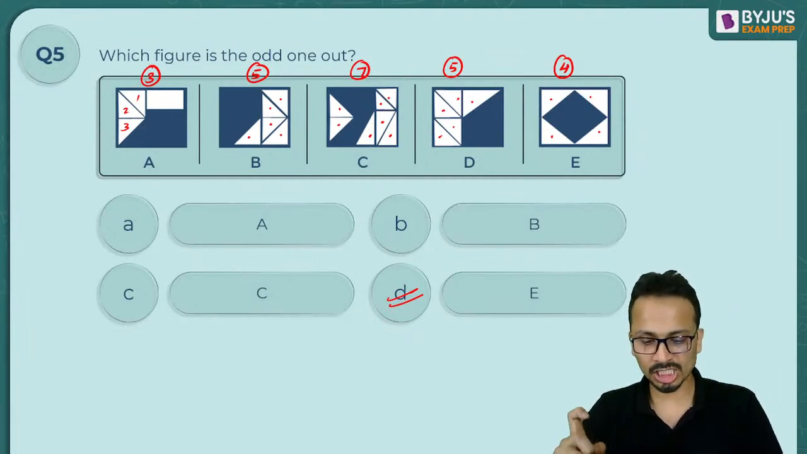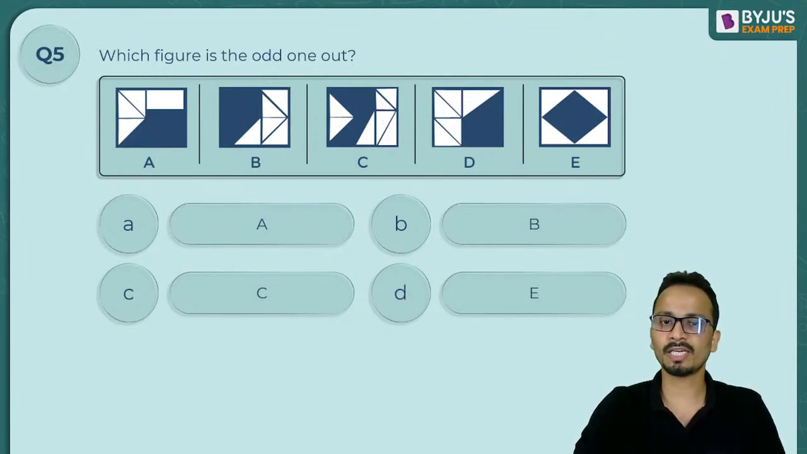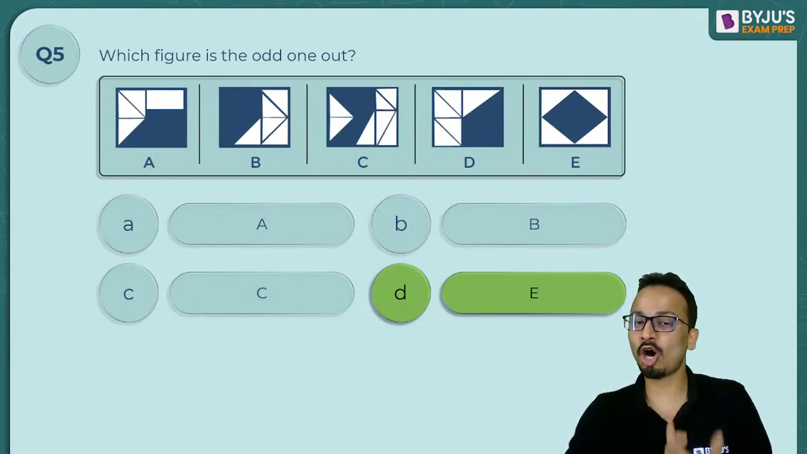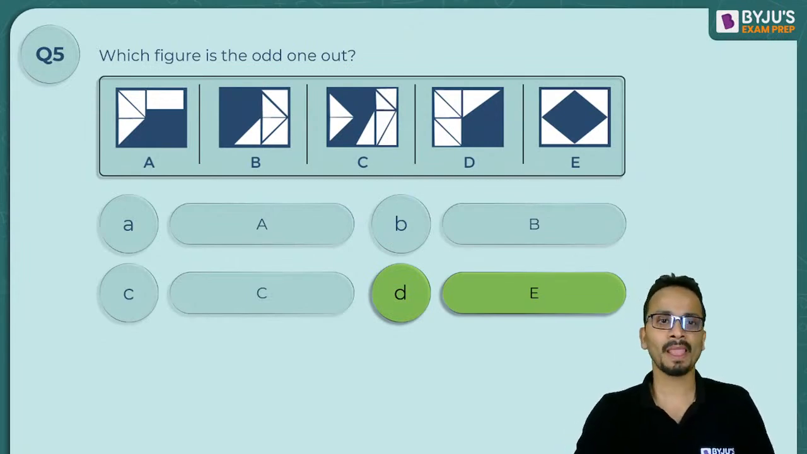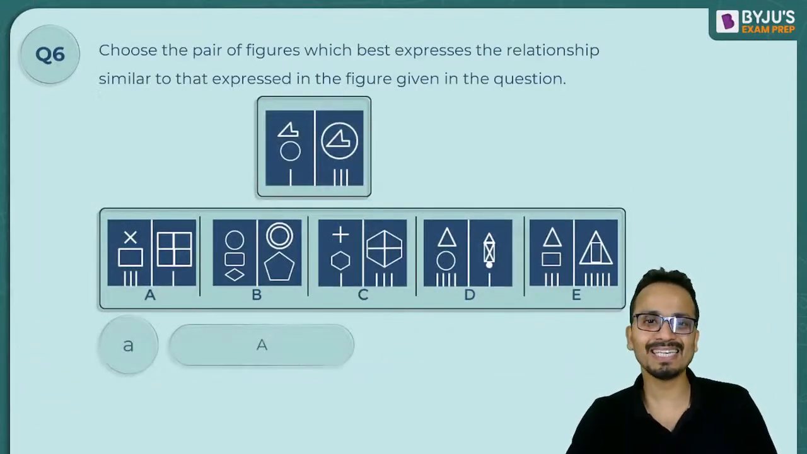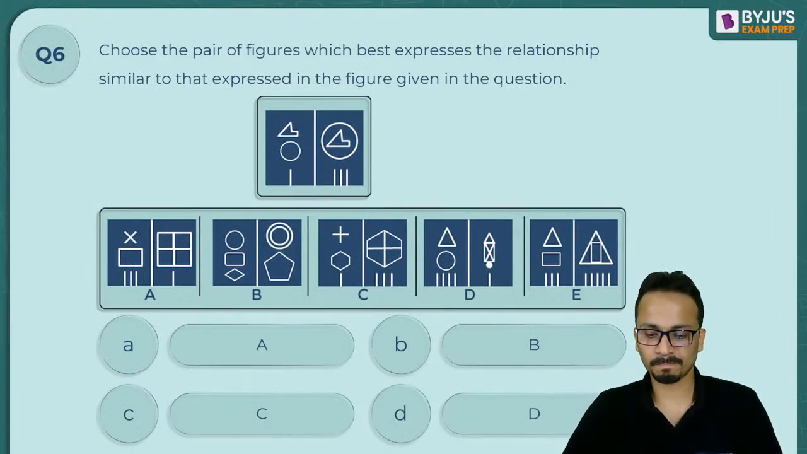Okay. So Akansha and Yuvraj, two of you have given a correct answer. All right. So the correct answer here is option E. Okay. Sorry, it is option D, that is figure E. Now let's move on to the next question. The next question is a little easier as compared to what we have done in this case.